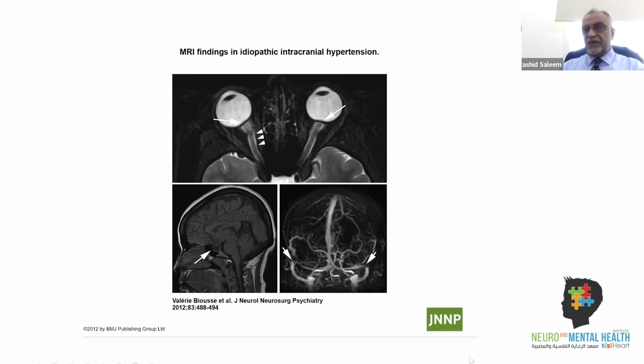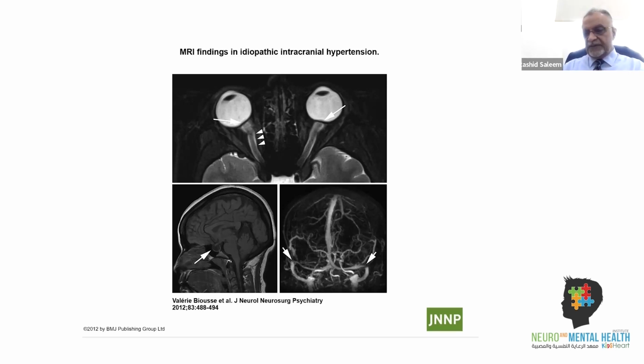And if you look, I'm not sure whether the pointer will be showing on the screen, but on the lower left panel, you see empty sella there. And last, on the lower right panel, if you look at the transverse venous, this is a venogram. So on the bilateral side, there is a narrowing of the transverse venous sinuses. This is also quite reliable, but it is still suggestive.